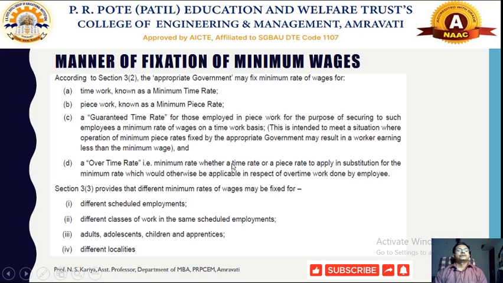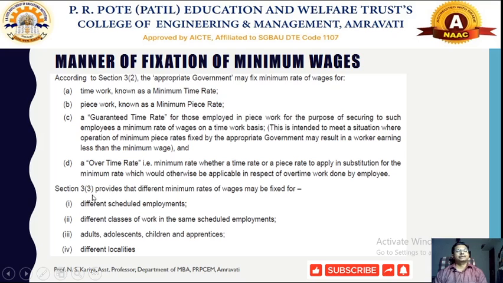Okay, so if any of the employees in scheduled employment are working according to the time work system and piece work system, but they are working overtime, some extra work that they will produce, it is quite necessary to cover all such employees by means of getting minimum wages for the overtime work that they have done. So depending on that, the overtime wage rate has been calculated and fixed over here.